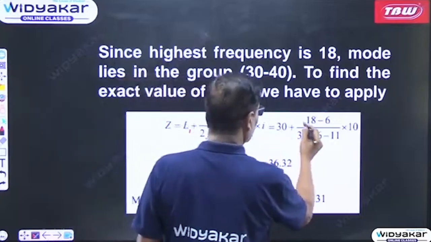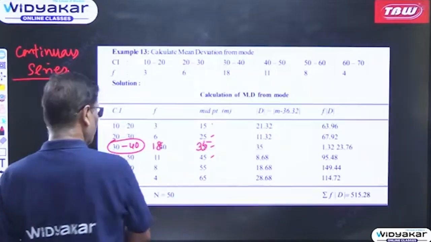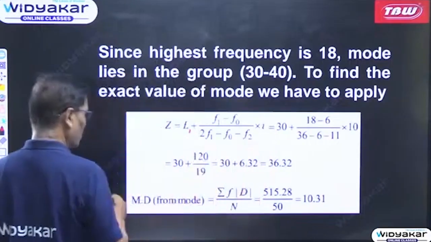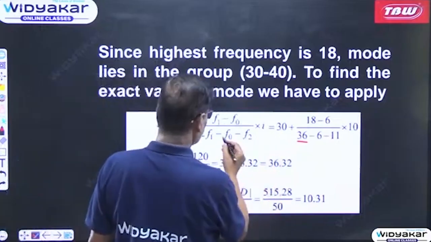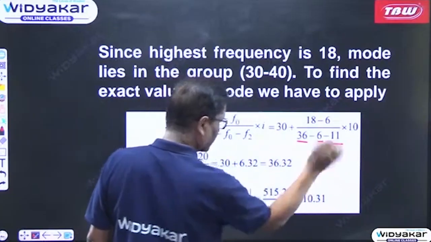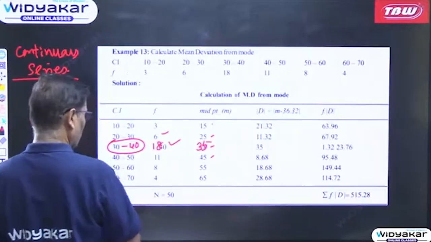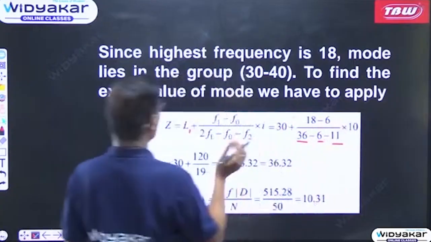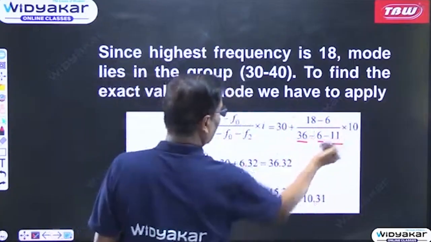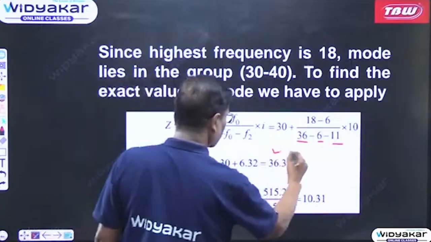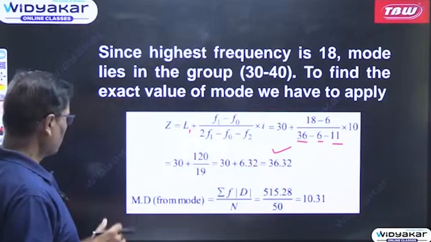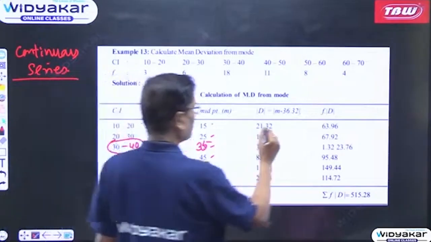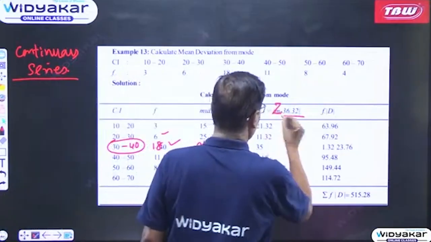So that comes to 30 plus (18 minus 6) divided by (2 f1, that is 36, minus f0 which is 6, minus 11, the succeeding frequency), multiplied by i, which is 10. So it has been calculated as 36.32. This is the mode. Once you get the mode 36.32, then we come to the previous step.